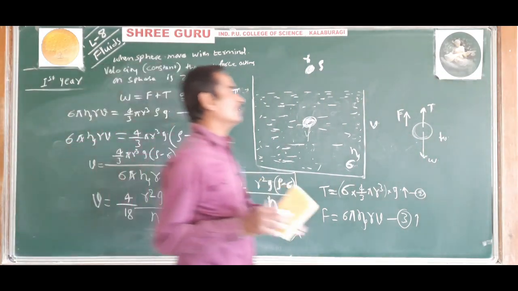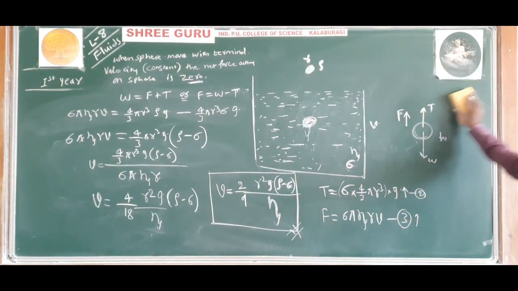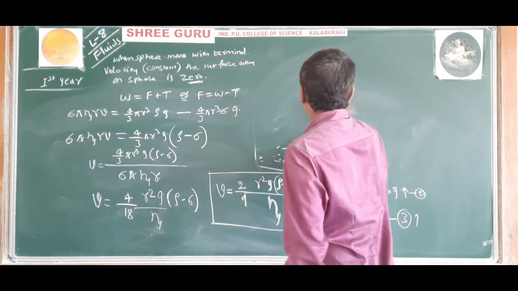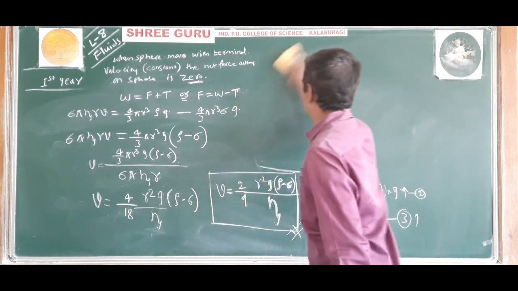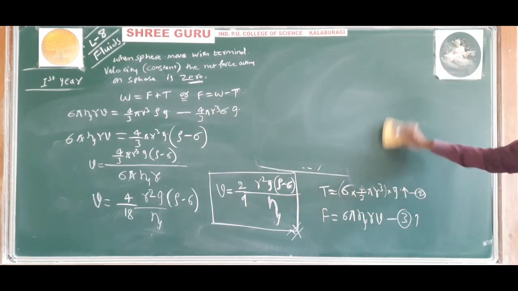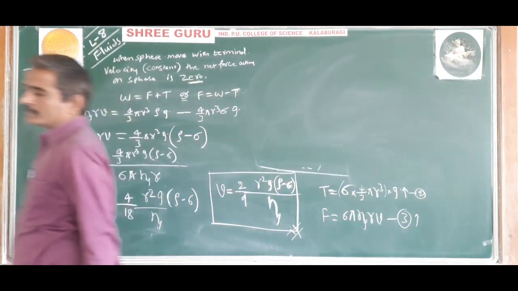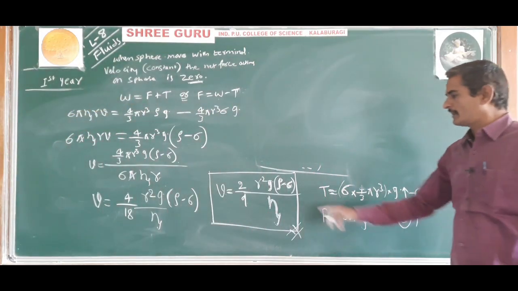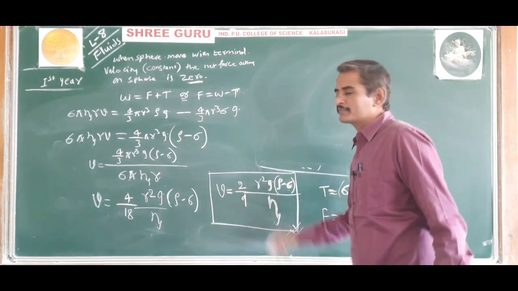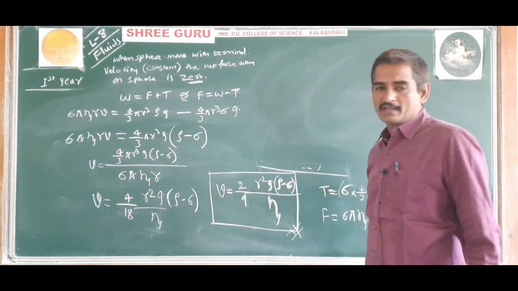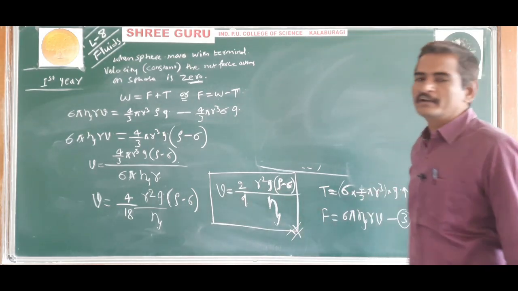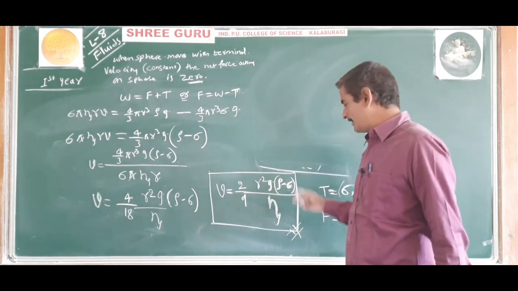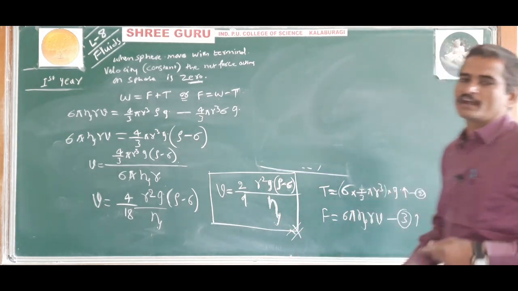Now if they ask what are the factors on which the terminal velocity of a sphere moving through a viscous liquid depends, what will be the answer? The terminal velocity depends on the square of the radius, on the acceleration due to gravity, on the density of the sphere, on the density of the viscous medium, and also on the coefficient of viscosity.